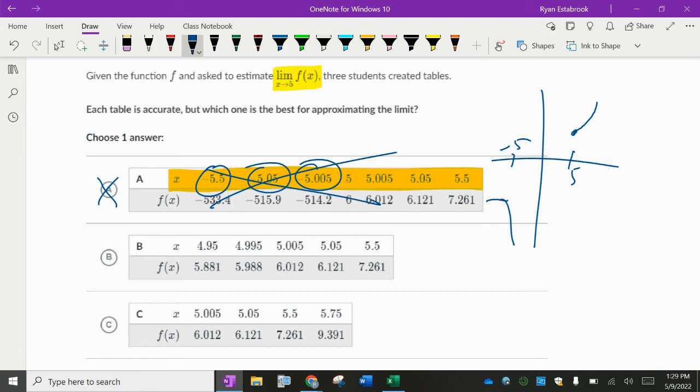Look at letter B. This time, notice we don't have x equals 5 right in the middle. It's not given to us, but that's okay. It might not be there. But are these x values getting closer and closer to 5? And then from the other side, are these x values getting closer and closer to 5? Yeah, the x values are zeroing in on 5. I'm thinking this letter B looks pretty good.